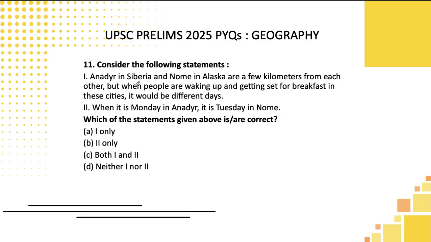11th question. Anadyr in Siberia, Nome in Alaska. They are a few kilometers from each other, but when people wake up and sit down for breakfast, it will be different days.